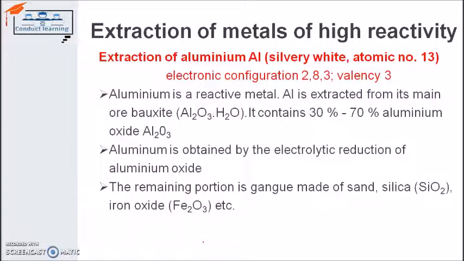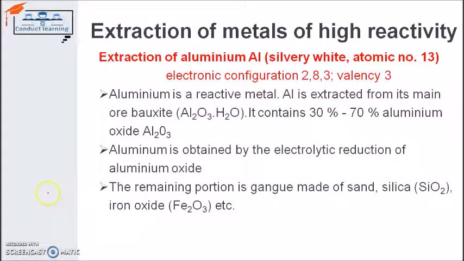Extraction of aluminium. This is not a highly reactive metal, but it comes in the middle of the reactivity series. But it is an example that will show you how we can extract metals. For example, aluminium is a reactive metal. Aluminium is extracted from its main ore bauxite, as I told you before.